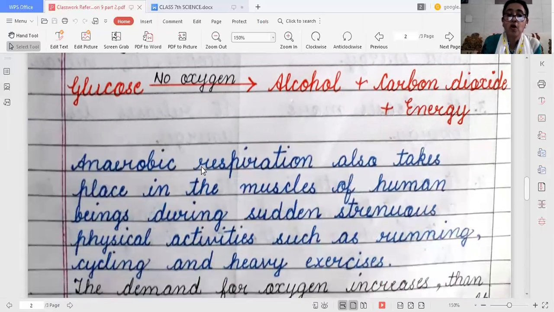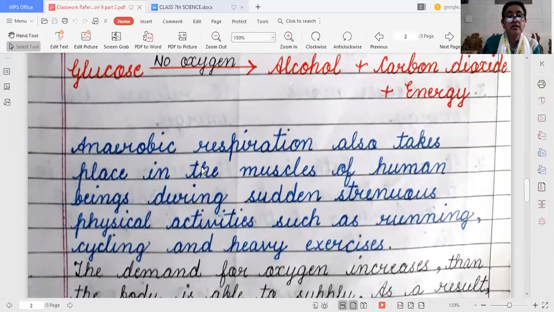Anaerobic respiration also takes place in the muscles of human beings at the time of stress, when sudden strenuous physical activities are done, such as fast running, cycling, and heavy exercise.